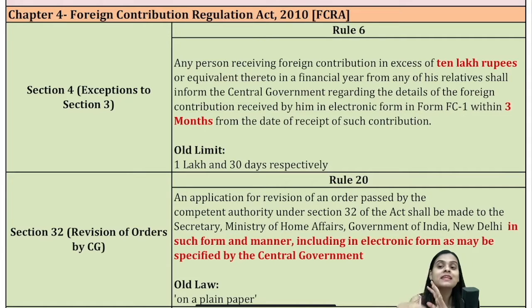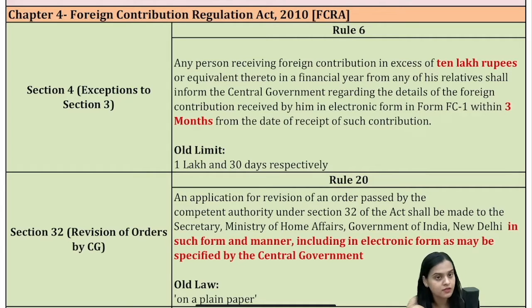This limit has been enhanced to 10 lakhs. And if we received over and above, then we had to intimate the Central Government in form FC1 within 30 days. Now that time limit has also been enhanced, and now we have the time limit of 3 months. So within 3 months of receipt of such contribution, we have to